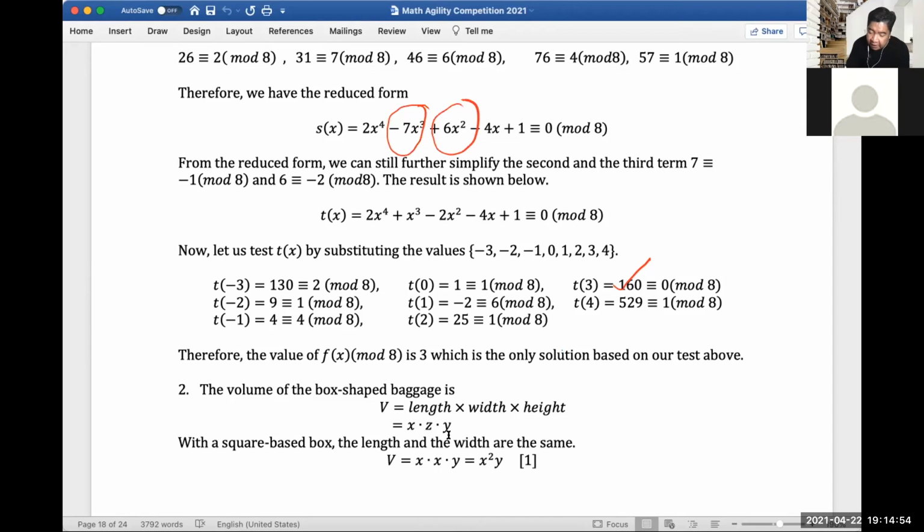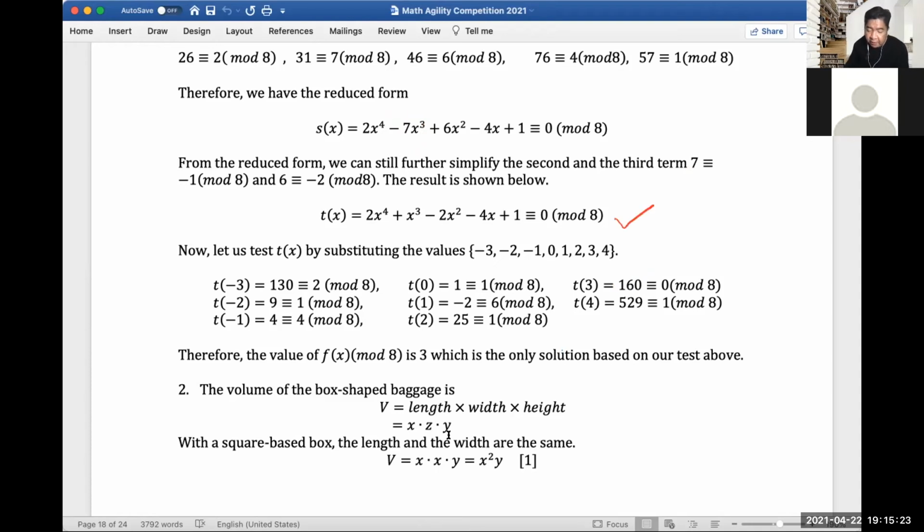So I again take the modulo of that. 7 modulo 8 would give us negative 1, and for 6 we get negative 2, right? So I rewrite our function as t of x instead of f of x. That's what we get here.